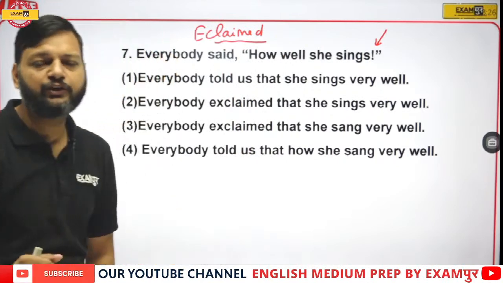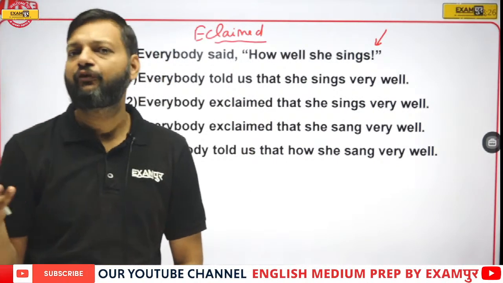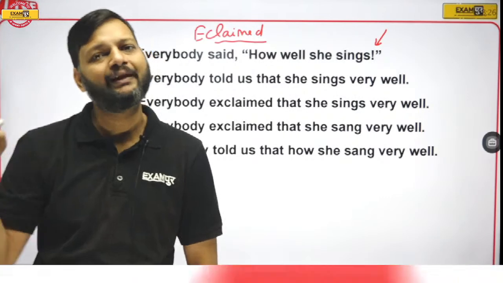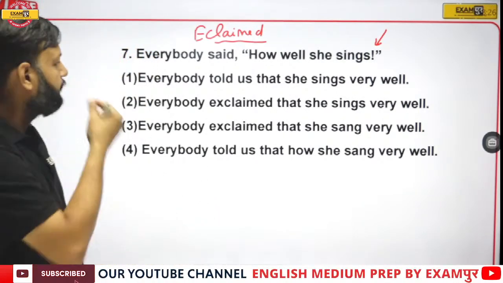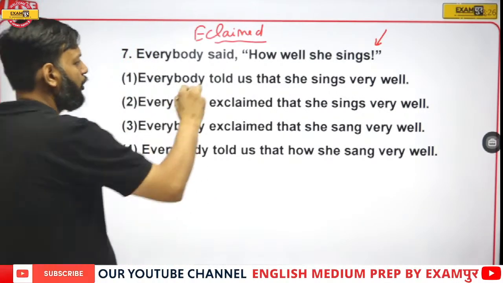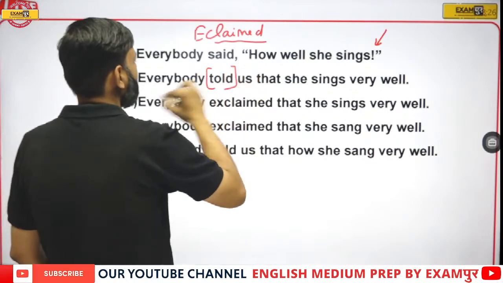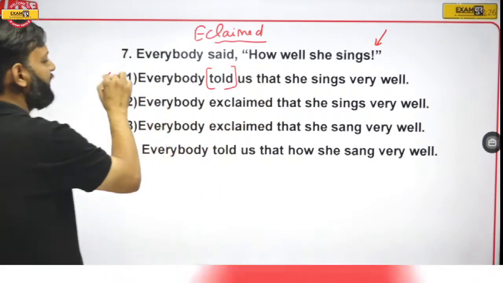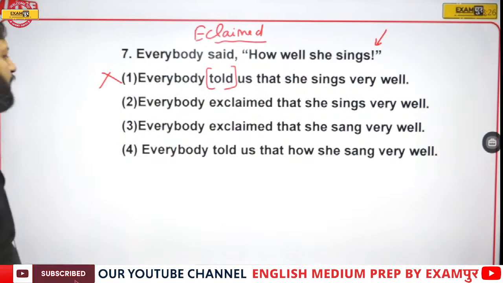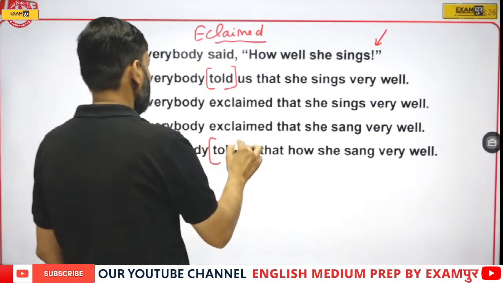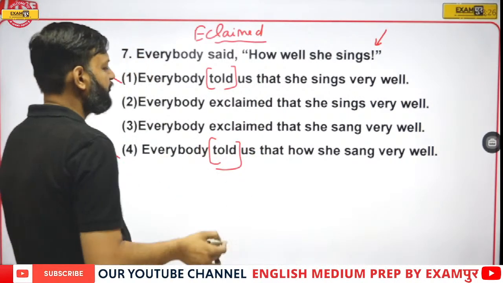And in the previous question, I told you that exclaimed is not followed by any object. It is directly followed by that. So here told cannot be the reporting verb because the sentence is exclamatory, eliminate it. And here too we have told, eliminate. We have two options which have exclaimed.